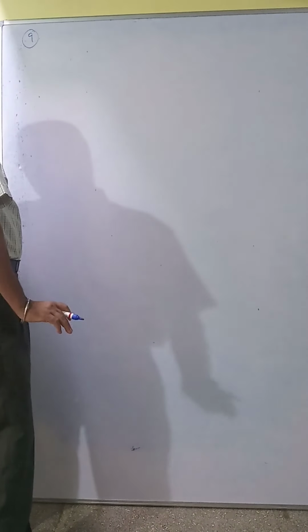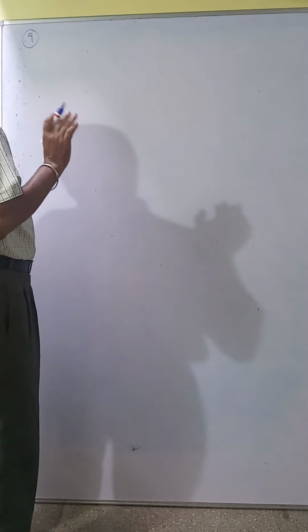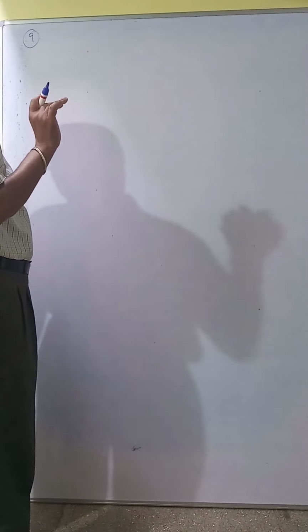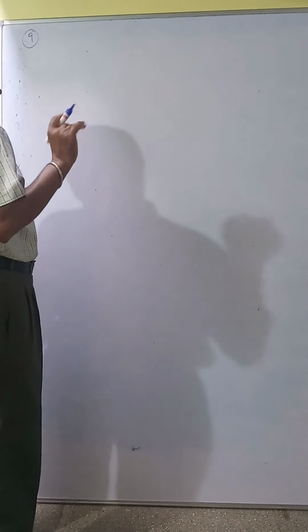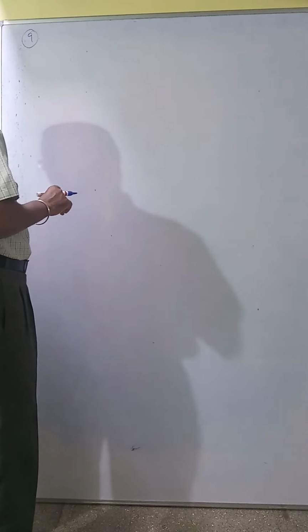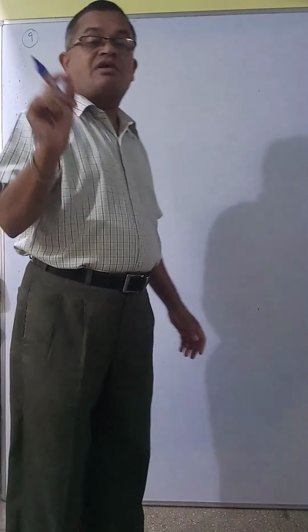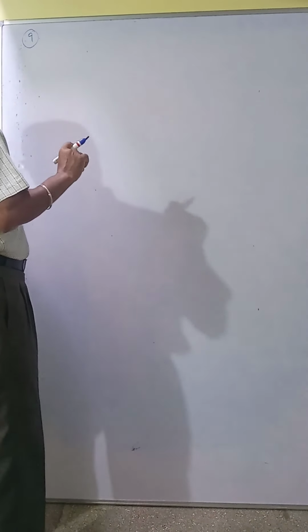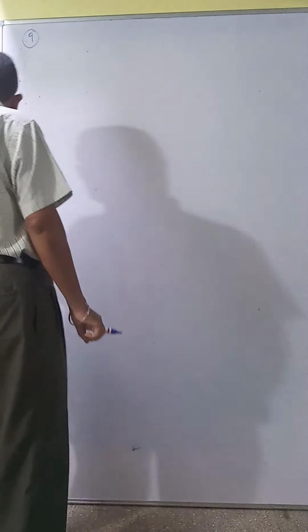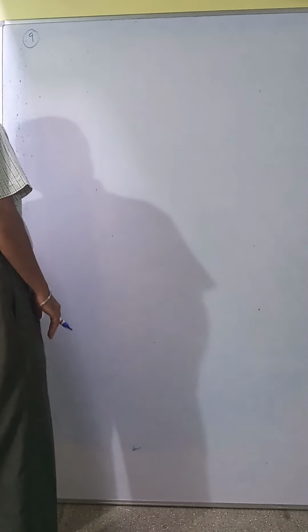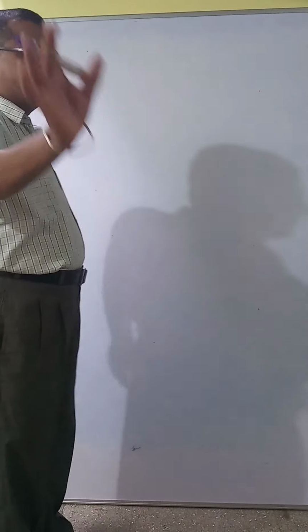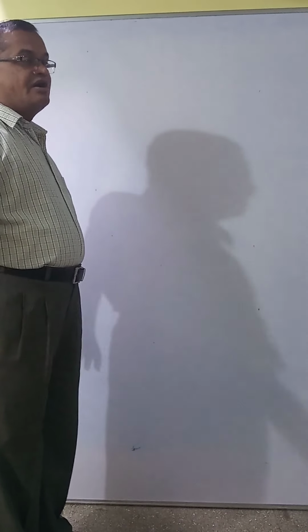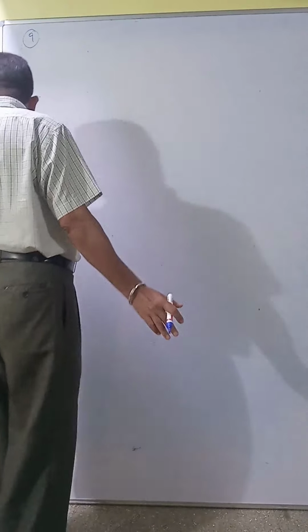In place of 1, 2, 3, they have given A, B, C. Equity is given as 100% in A, 50% in B, and 50% in C. Then debt is given 50%. Preference shares are given 50%. The cost of debt, meaning interest on debentures, is 8%. The cost of preference shares, meaning preference dividend, is 8%. Tax rate is 50%. Face value of shares is rupees 10 per share. And EBT is given as rupees 80,000. So this is the summary of the question.